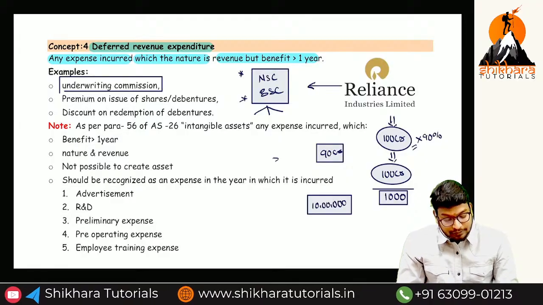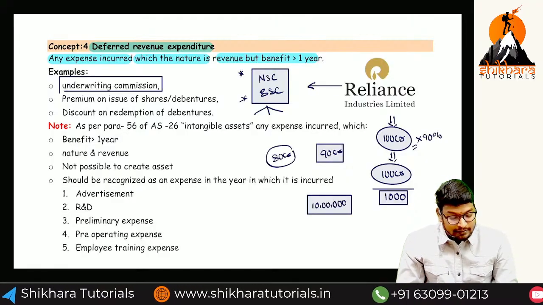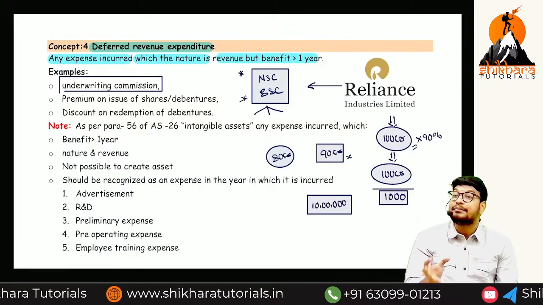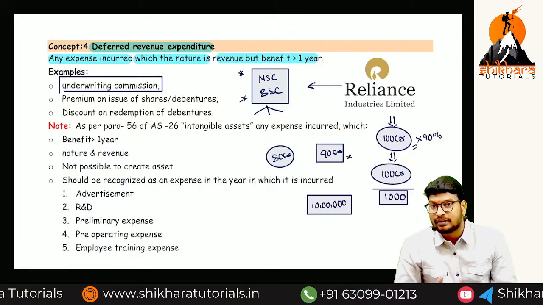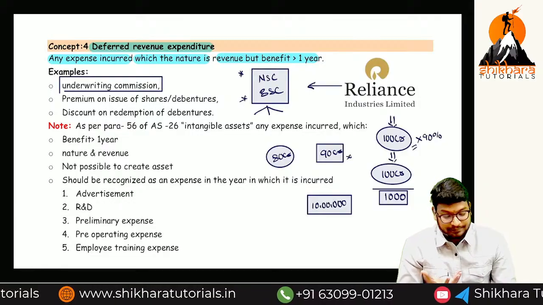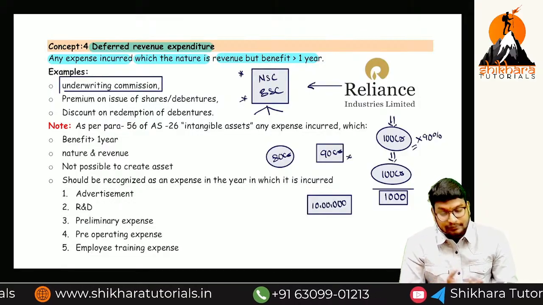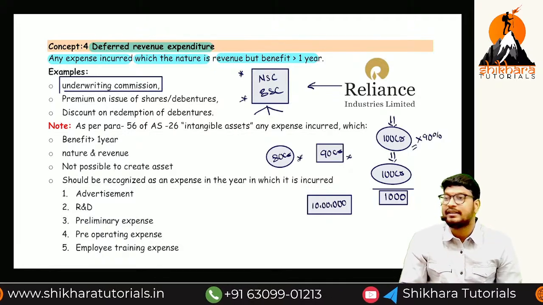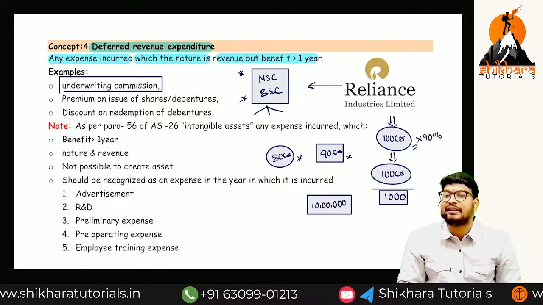Imagine you have received only 80 crores, but the minimum needed is 90%. This is called minimum subscription. You have not received 90 crores, only 80 crores, so you must repay all this amount to the public. It is a difficult task.